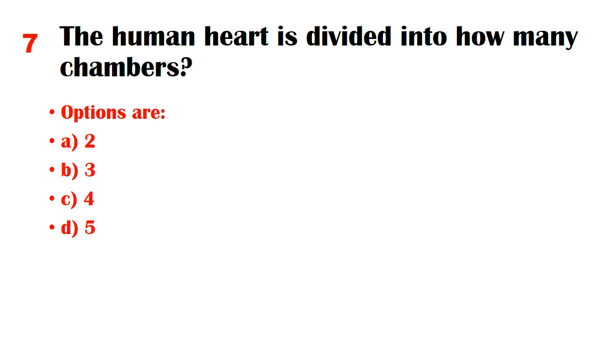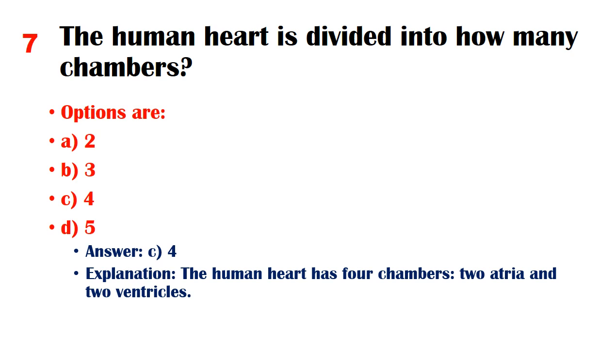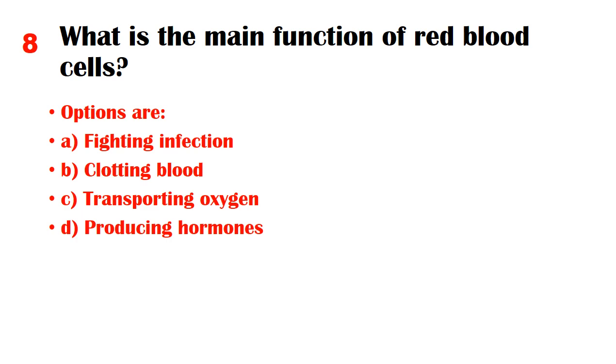Options are A. 2, B. 3, C. 4, D. 5. Answer: C. 4. Explanation: the human heart has 4 chambers, 2 atria and 2 ventricles. What is the main function of red blood cells?